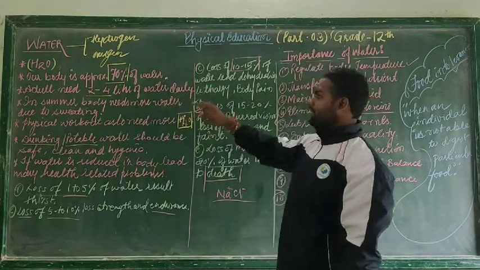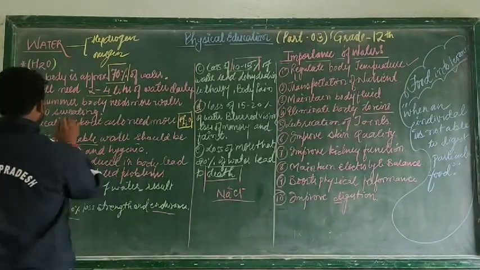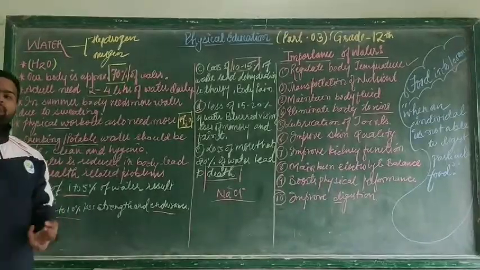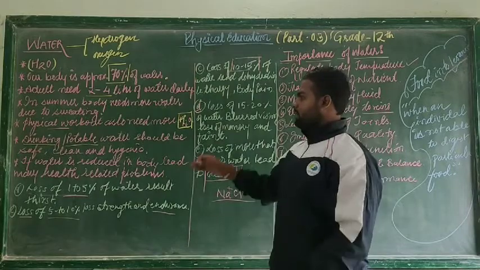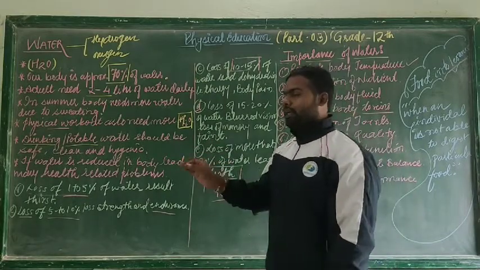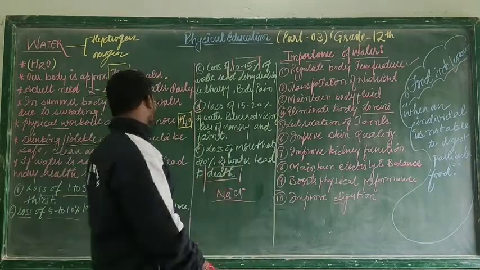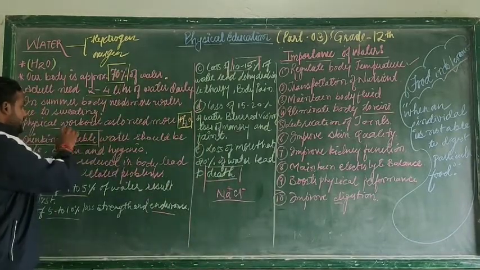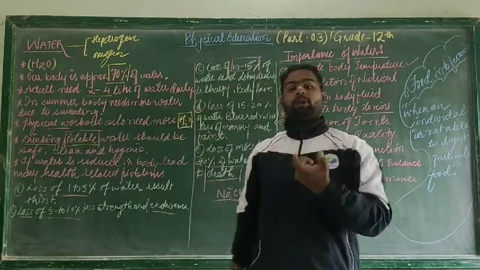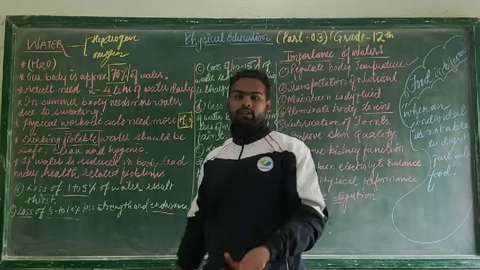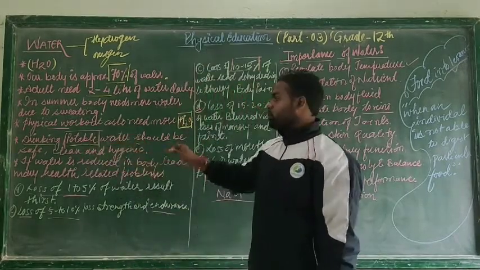In summer, the body needs more water as there is a lot of sweating. People doing physical activities also require a large amount of water as compared to normal. We should always drink potable water. Why do I use this word potable here? Because in board exams, instead of writing drinking water, they use the word potable water. So what is potable water? The drinking water is called potable water, which is safe, clean and hygienic for use.